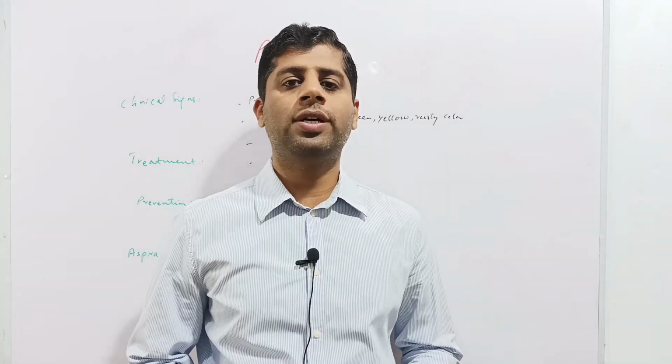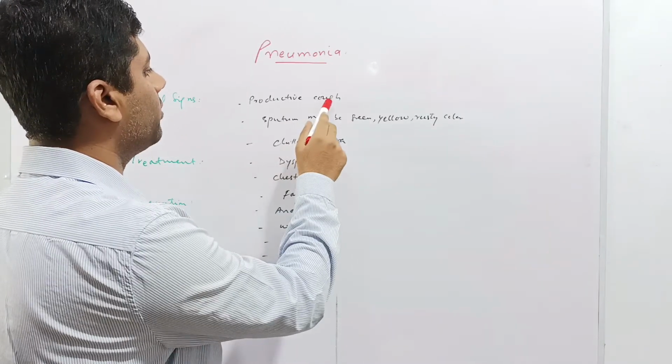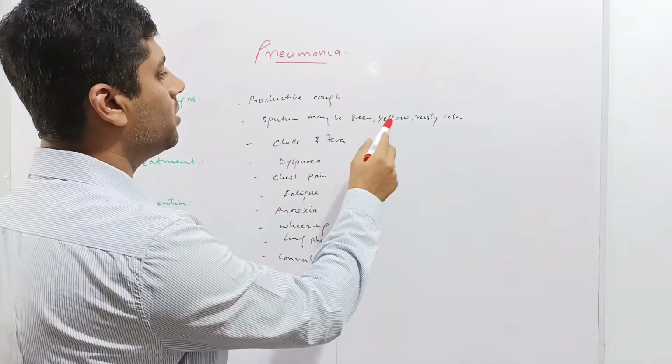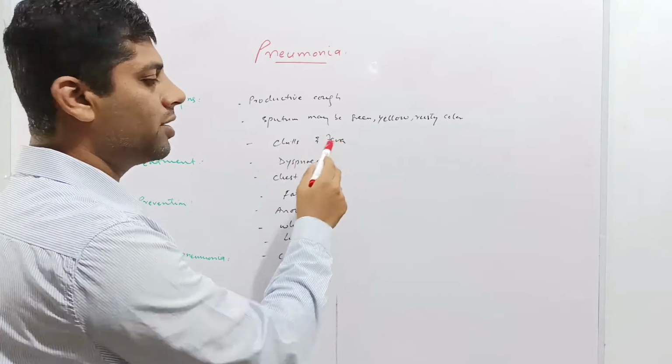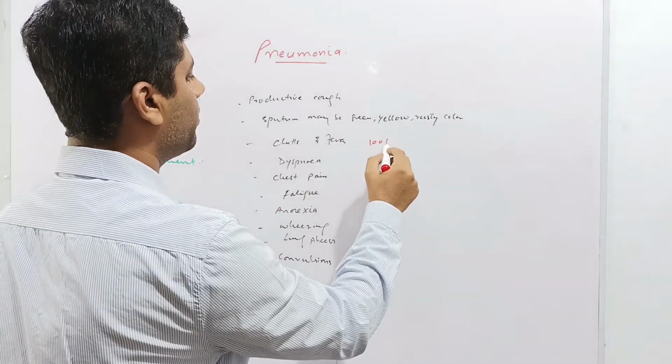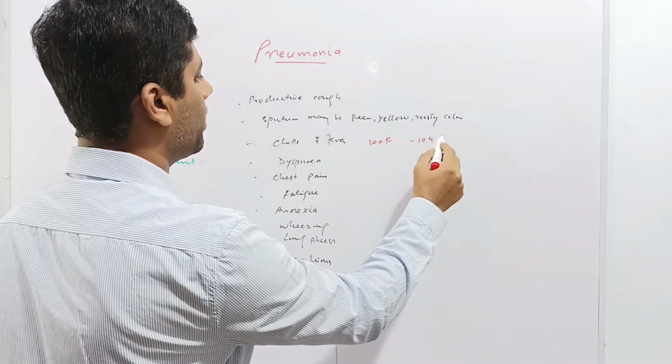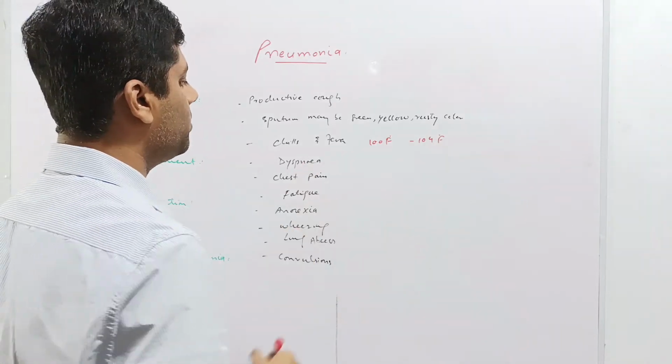Now the important clinical signs associated with pneumonia. There is productive cough in which there is sputum, and sputum is of green, yellow or rusty color. Chills due to high grade fever. Fever may be more than 100 degree Fahrenheit, up to 104 Fahrenheit. There is dyspnea. Dyspnea means difficult breathing